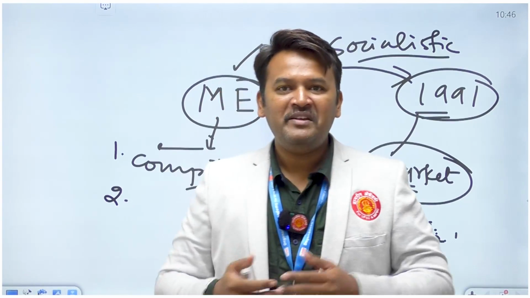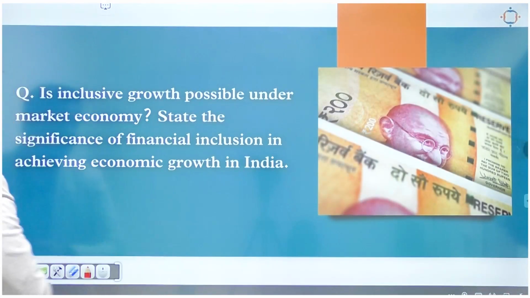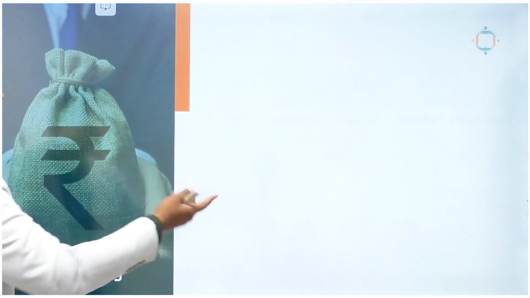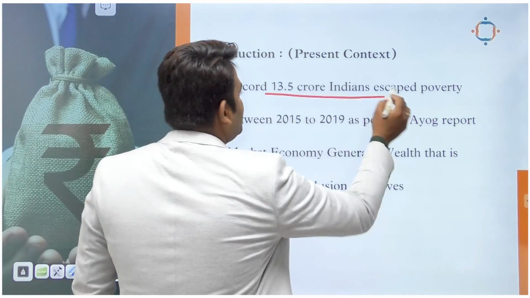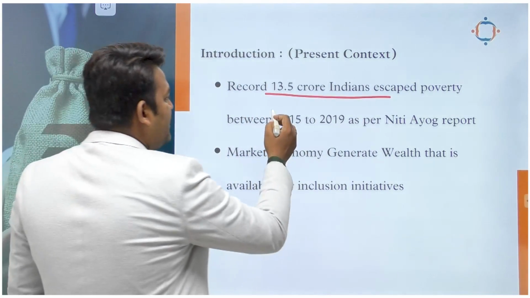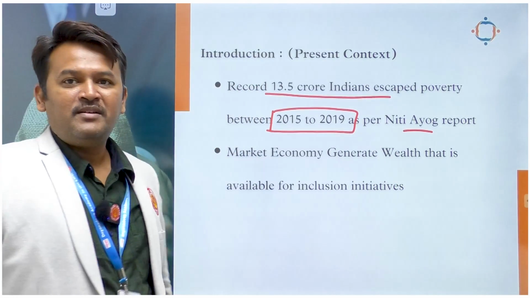For example, you can give a report. Okay, when we come to our answer part, we can give an example here. Record 13.5 crore Indians escaped poverty between 2015 to 2019 as per the Niti Aayog report. Right?